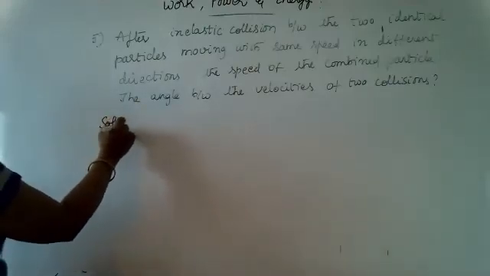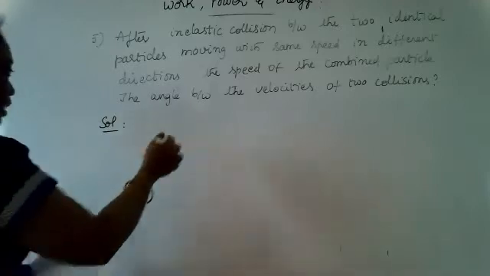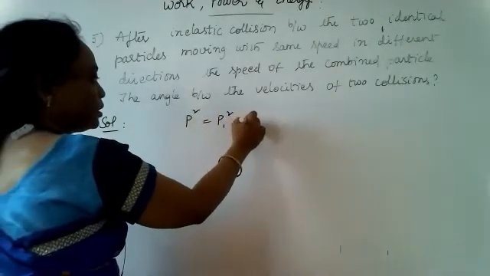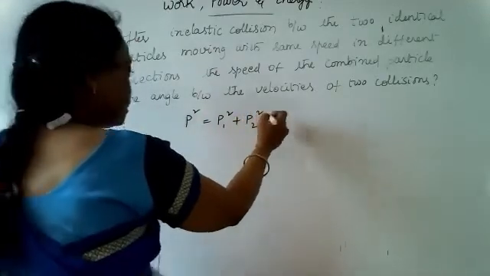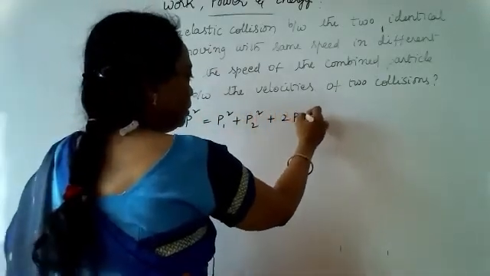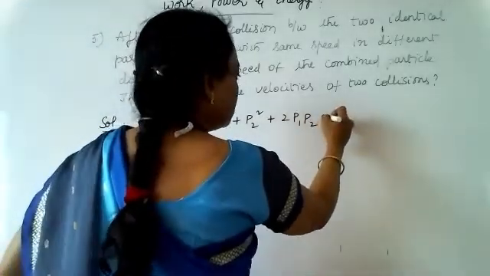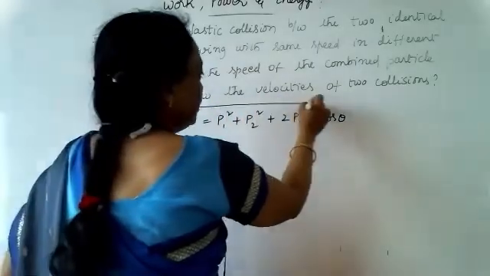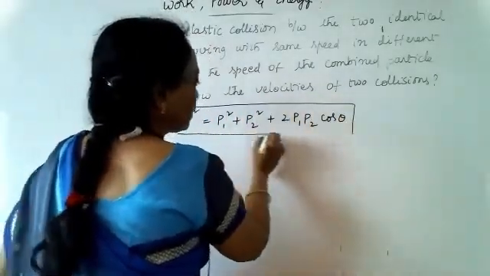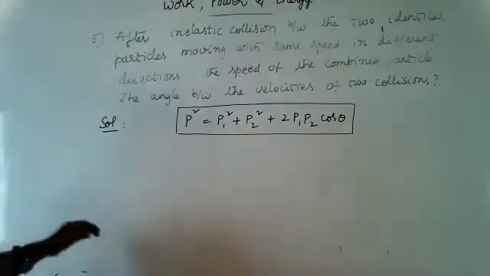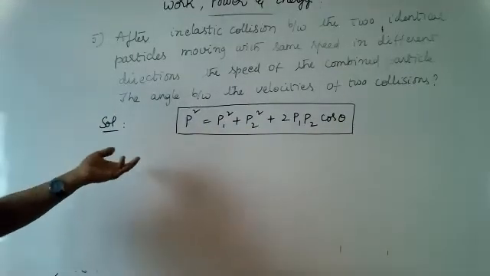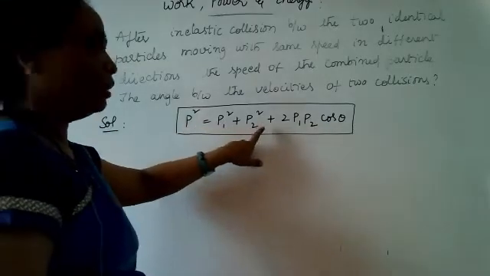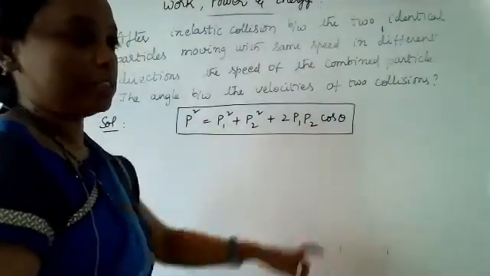So the formula for this is P square is equal to P1 square plus P2 square plus 2 P1 P2 into cos theta. This is the formula when you are taking the collisions problem. You are taking two identical particles but in different directions.